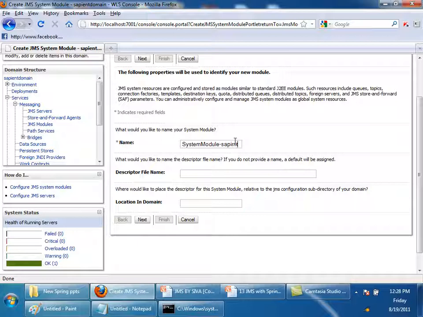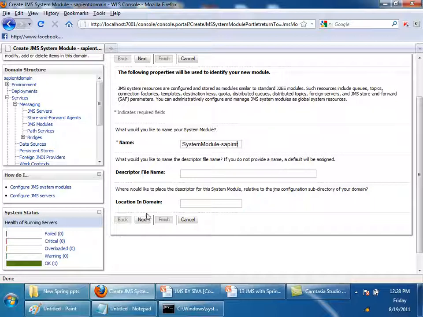A module is an encapsulation of all the things like connection factories, queues, topics, everything. To encapsulate all our JMS specific objects, we create a module. Inside this module, we create a connection factory, we will create a queue and all. Just an encapsulation, that's all.